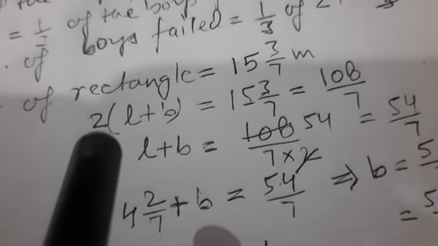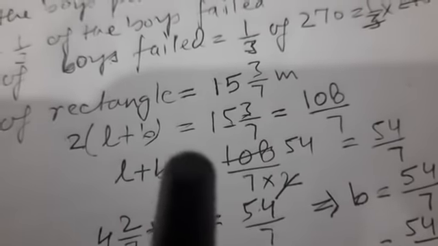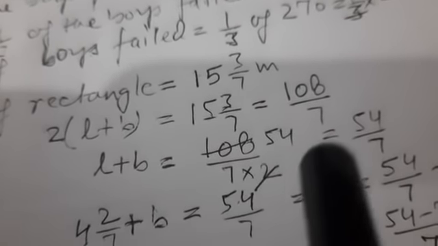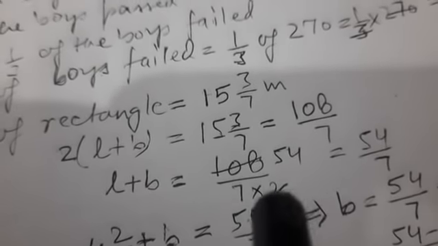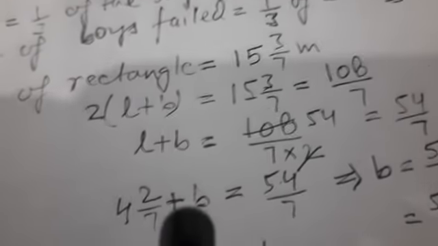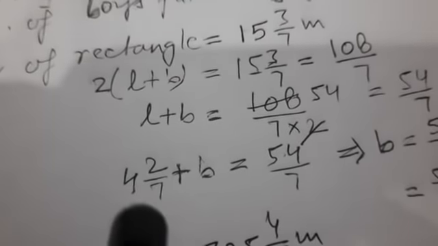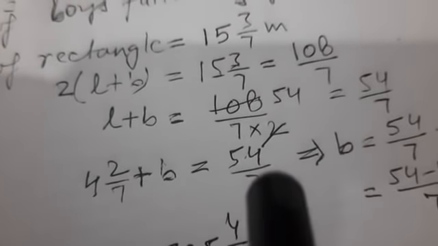This 2 when we shift to other side, it is multiplying here. When it goes other side, it will divide. So 108 upon 7 divided by 2. When we simplify this, we get 54 upon 7. Now in this question, length is also given, 4 whole number 2 upon 7. So 4 whole number 2 upon 7 plus b equal to 54 upon 7.